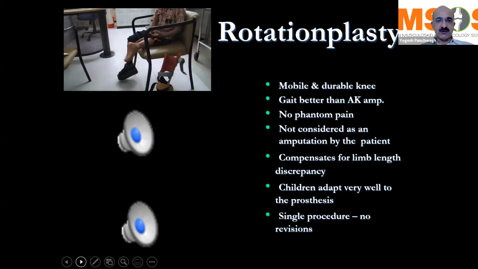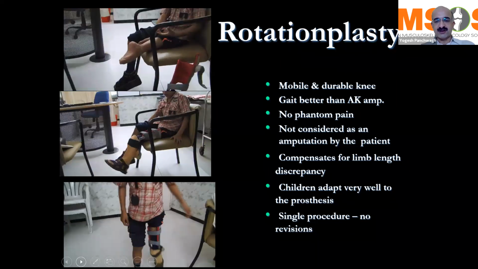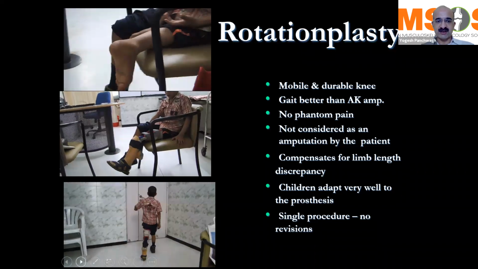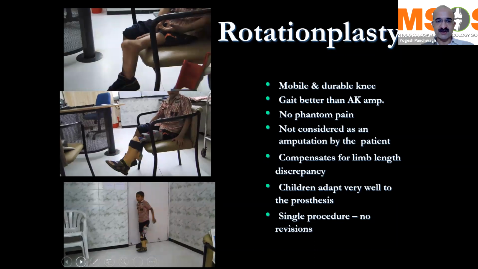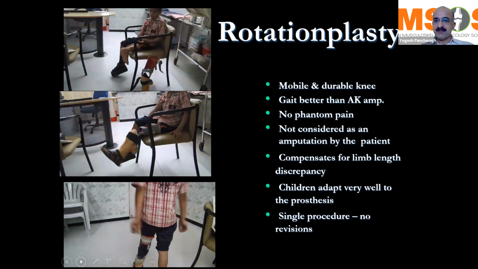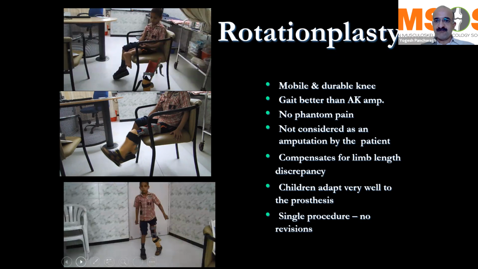And that's one of the videos of a patient of rotation plasty. That's how it will look, and that's how it will function. This particular boy has just been fitted with a prosthetic limb, and that's why there is a little bit of awkwardness in the gait. But the advantage here is that the patient is walking on his own foot. So it's a better psychological outcome. The gait is better than a Syme amputation because you have a longer stump. There is no phantom pain because you have not resected the nerves. It compensates for the limb length discrepancy because initially you keep the leg longer than the opposite knee, and then it makes up.